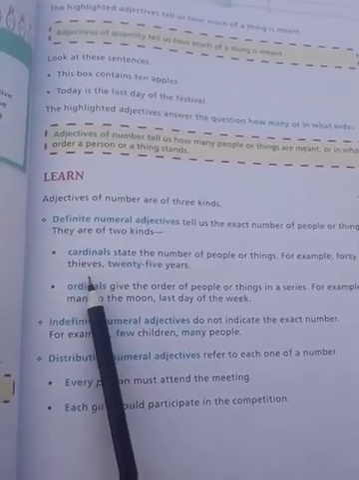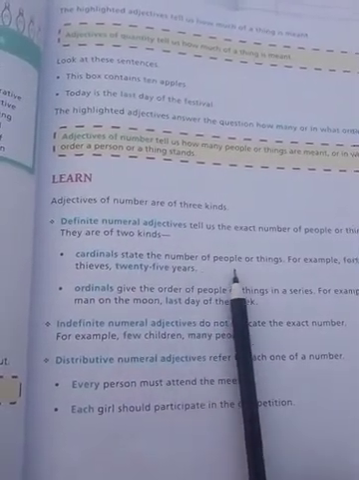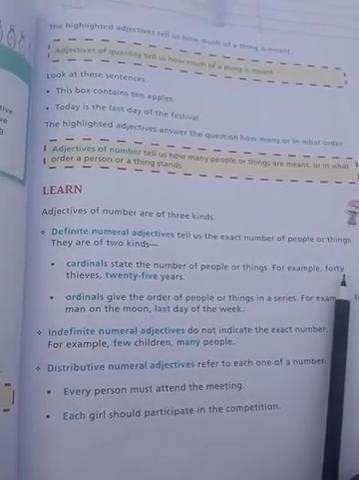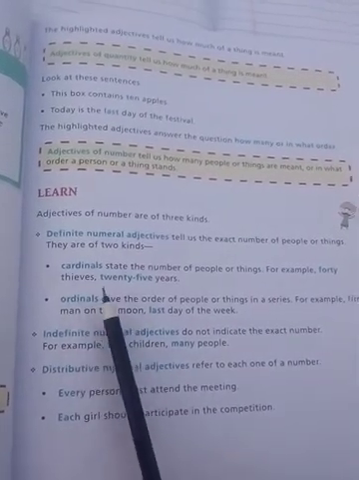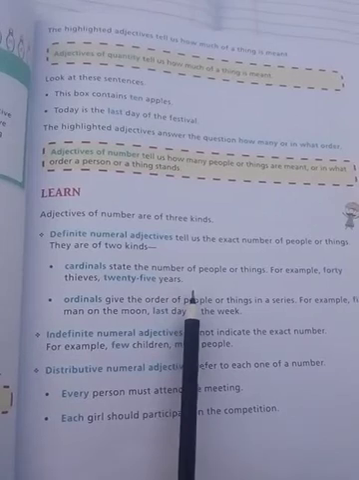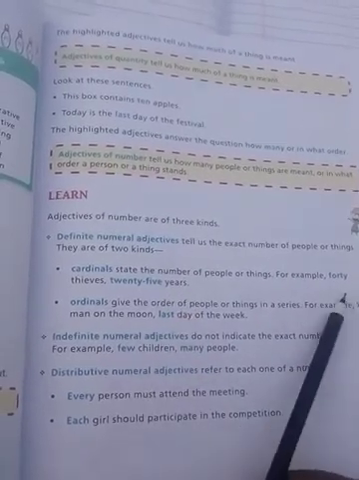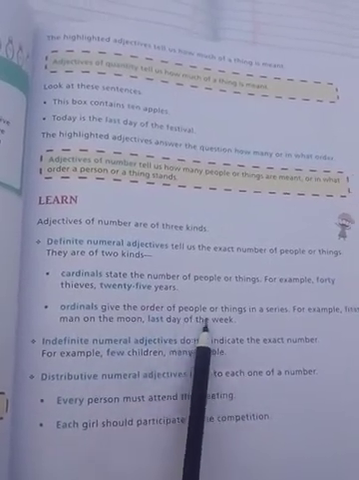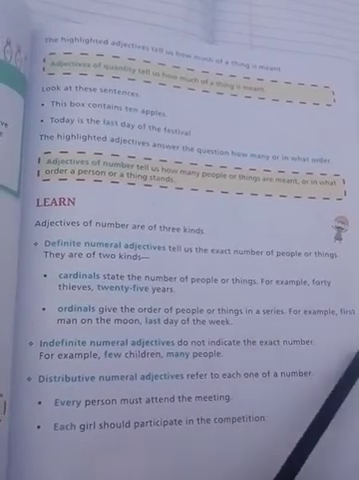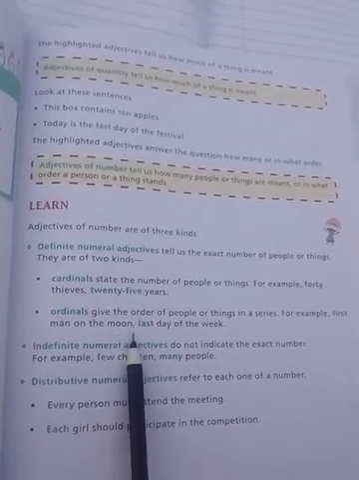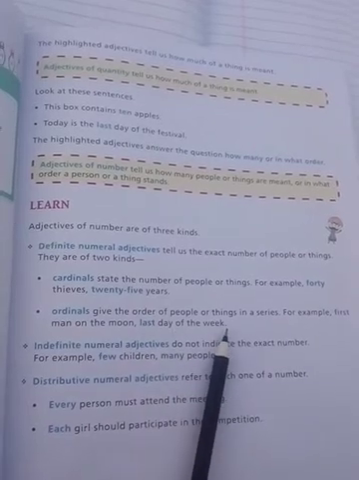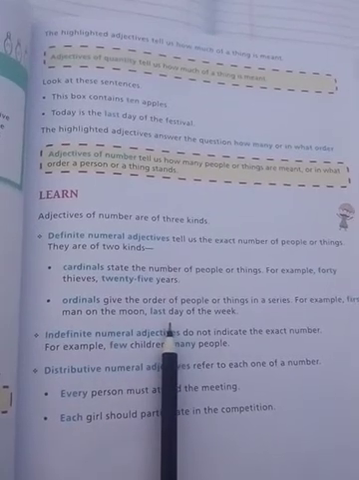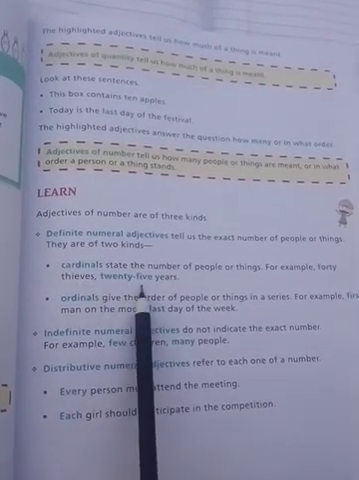This is cardinal number, or you can say cardinal state of a number of people or things. For example, 40 thieves, 25 years. Such words are called cardinal numbers. And the second is ordinal, which gives us the order of people or things, that is first man of the moon, last day of the week. So the numbers which come in ordinal form are called ordinals, and which come in cardinal form are called cardinals.